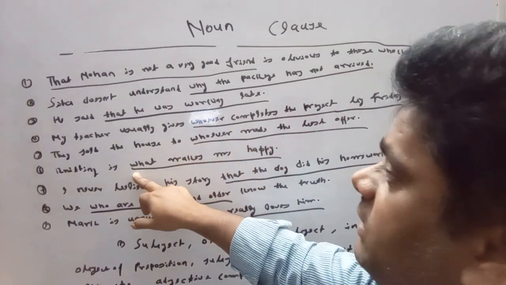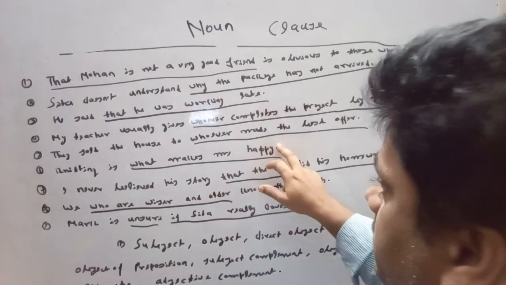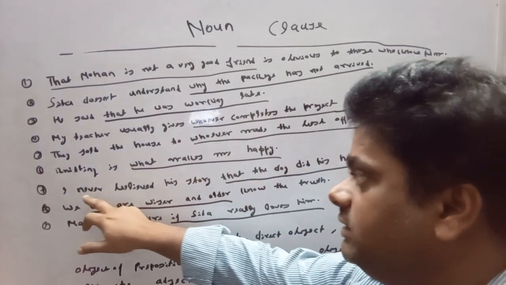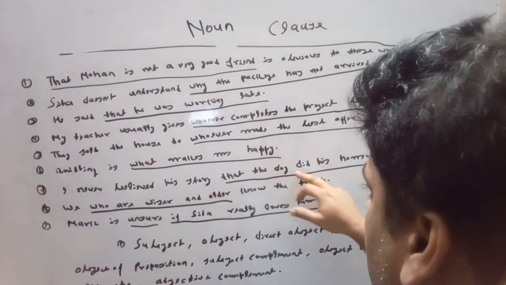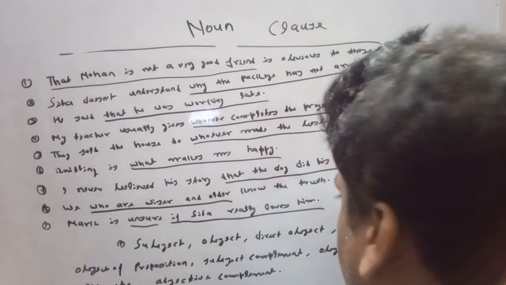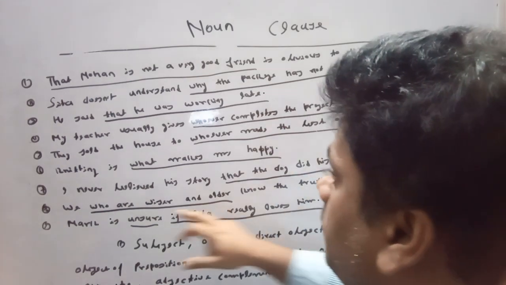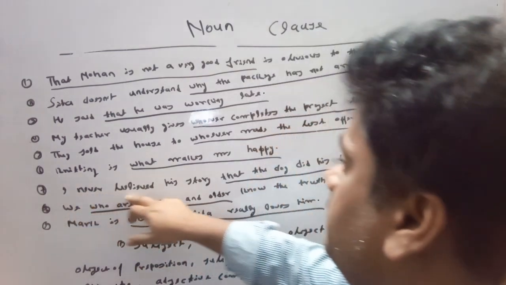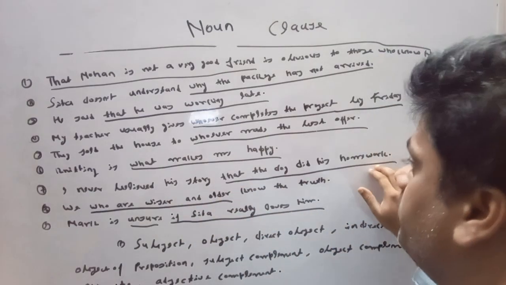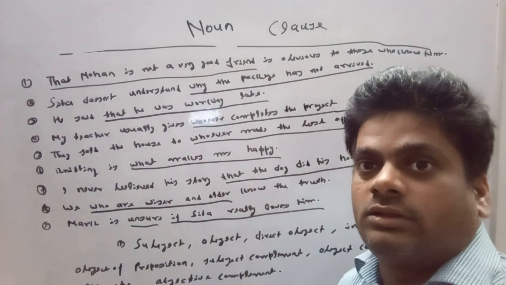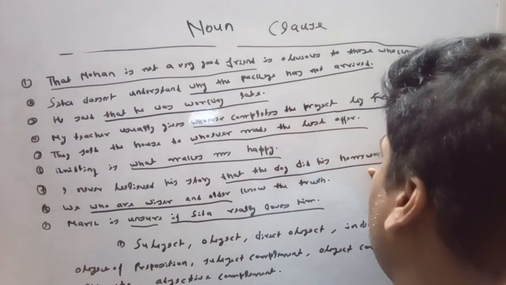In this sentence, our noun clause is working as a subject complement. In this sentence, our noun clause is working as an apposite. Sorry, here in this sentence, our noun clause is working as an object complement.